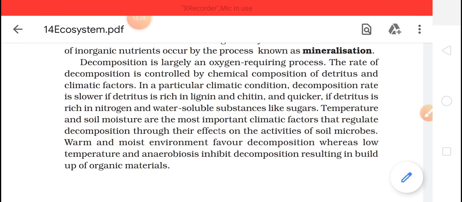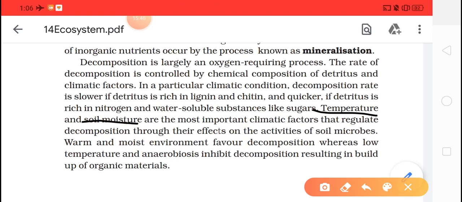For decomposition to take place, two things are very important: temperature and soil moisture. So the soil should be properly moist.